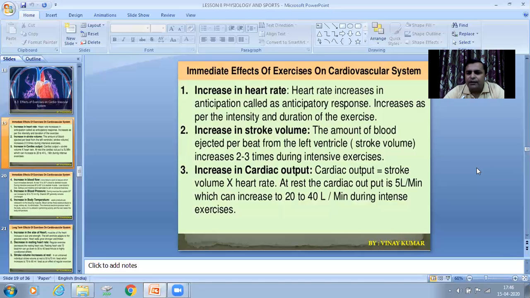At rest, the cardiac output is approximately 5 liters per minute, which can increase up to 20 to 40 liters per minute during intense exercise. जब आप normal condition में होते हो, rest phase पर होते हो, your cardiac output is 5 liters per minute. But when you perform any vigorous or high intensity exercise, your cardiac output increases and the amount of blood is actually 20 to 40 liters per minute. It depends on the individual's ability.